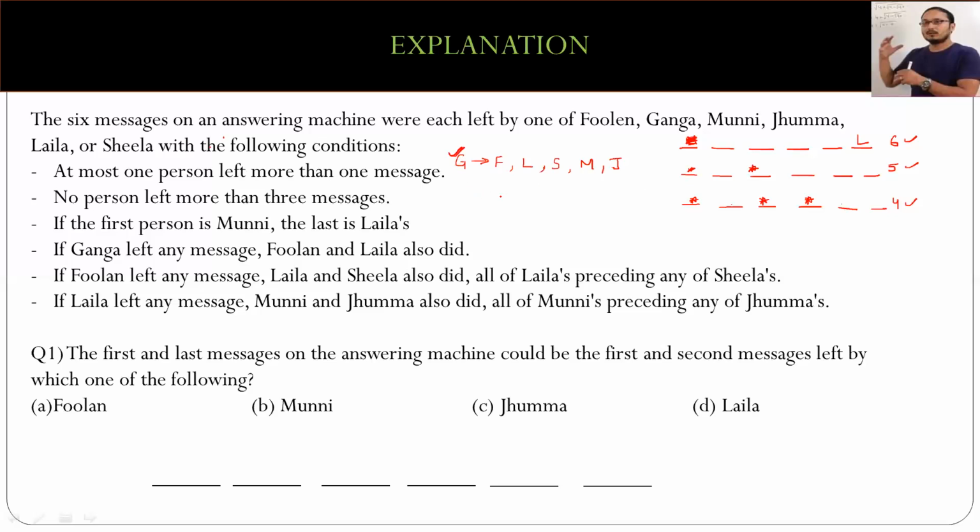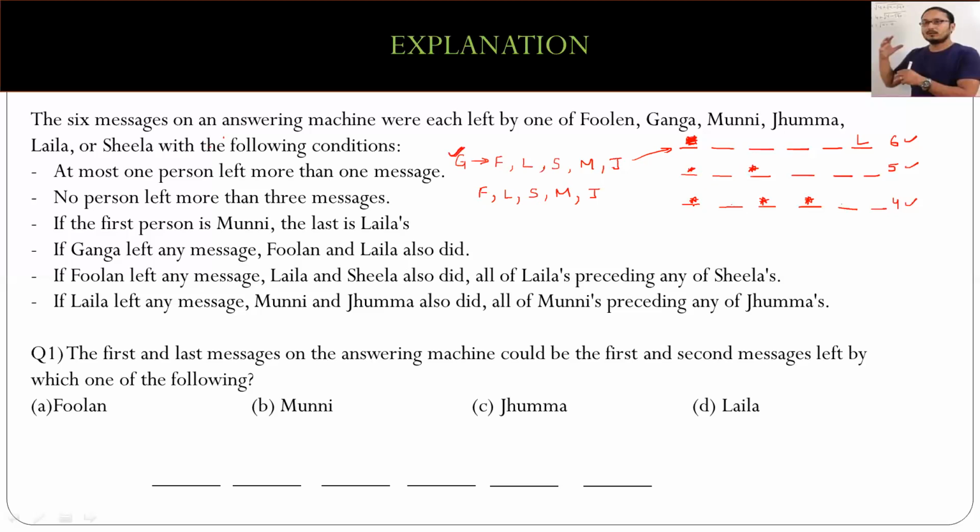So in the second case, it has to be Poolan, Laila, S, M, and J. I'm just taking the initials, that is Sheila, Munni, and Jumma. I hope you're understanding this, guys, right? Wherein there'll be one person who will be leaving 2 messages. So for the first case, if I have Ganga, everybody else also joins the group, and everybody is supposed to leave a message each. But in the second case, if I'm removing Ganga, the remaining 5 can still leave a message each, and one of these people will give 2 messages, right?